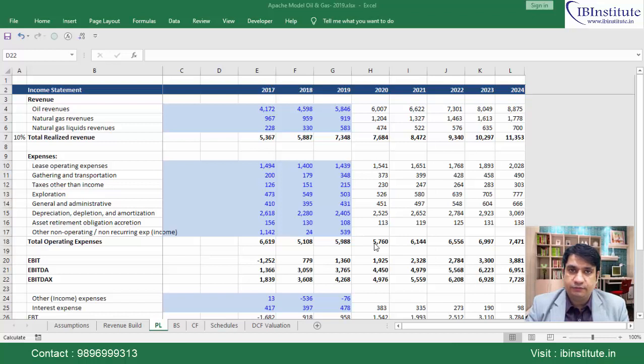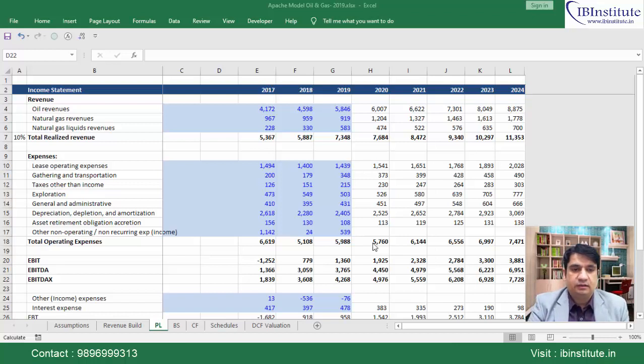Now from this video onwards, we will start preparing a complete financial model for the US based company that I just mentioned, Apache Corporation. I will show you how to prepare the financial model of this company step by step, cell by cell from scratch. On your screen, I'll first show you the complete financial model.